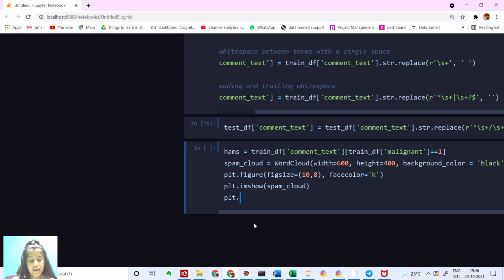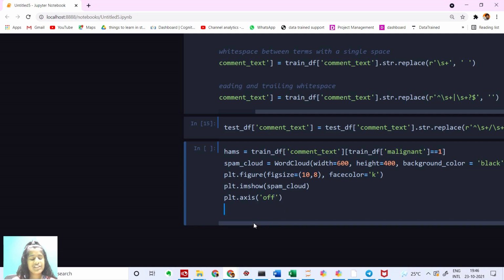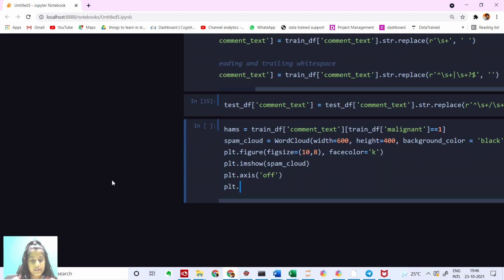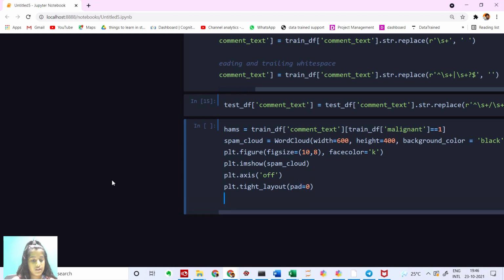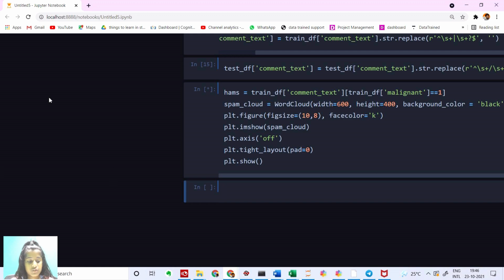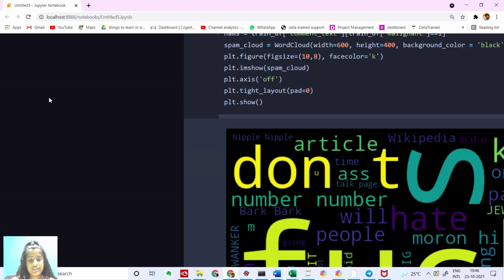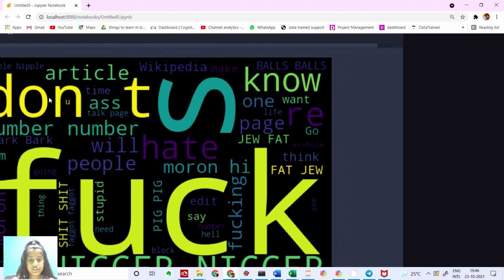And then I'm going to say plt.axis. I'm going to set the axis to off as we have no y value up here. It's just like an image actually. So I'm going to say plt.tight_layout. Yes. I'm going to say plt.show now. It should not show any error. There should not be any error actually. Yes, we have all the offensive words.